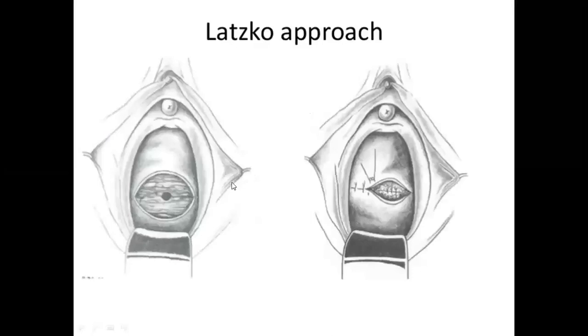So this is after hysterectomy, the vaginal cuff will be there and there is a fistulous opening where the tissues around this fistulous opening are denuded and the edges are made raw and they are sutured in layers. This is called as Latzko procedure.